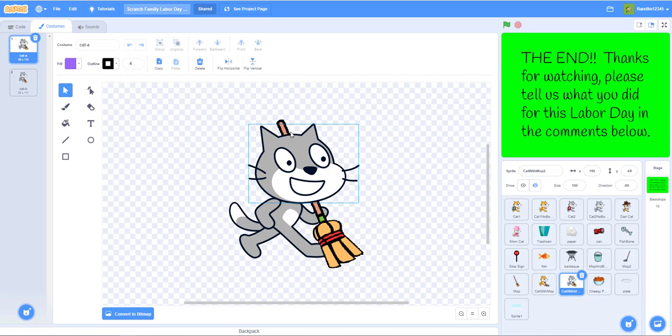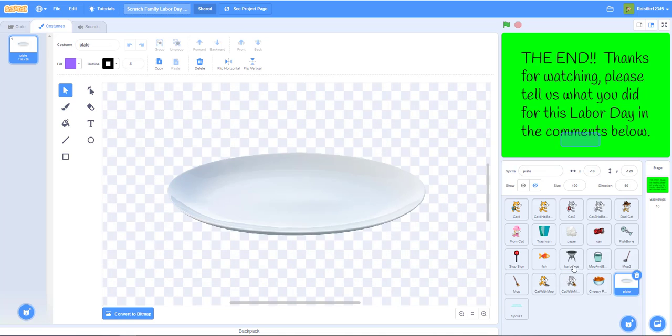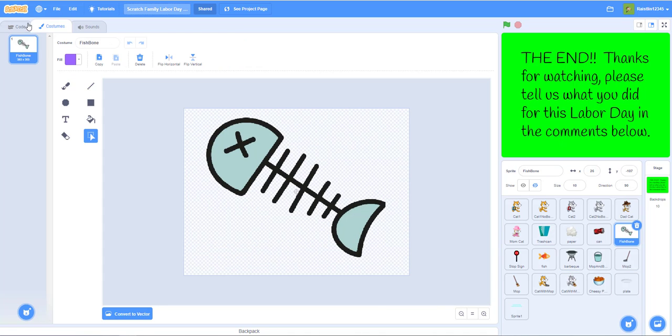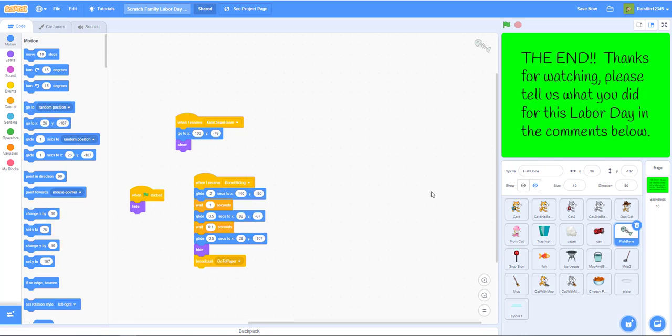Then we also have the mop. We had to edit that onto the Scratch Cat. And this plate we got from online. These fishbone and all this stuff we got from online. So overall, this was a pretty good animation, I think. And it was pretty long. I think it was 5 minutes. It took us a long time, maybe 5 hours.